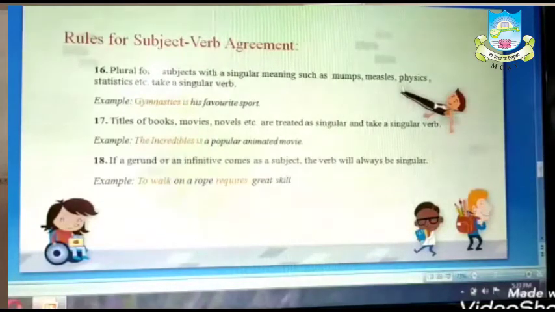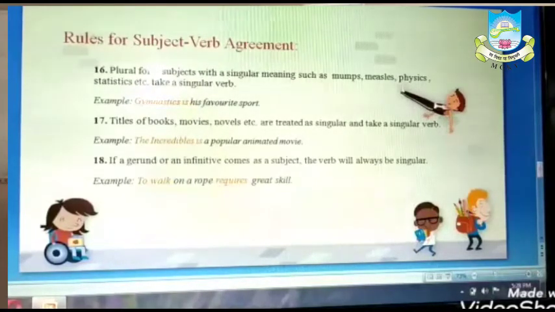To understand gerund and infinitive fully, you will study this in higher classes, but for your simple understanding, just remember that if a sentence starts with an infinitive, that is a verb which has 'to' before it, it will take a singular verb. I hope you have understood this.